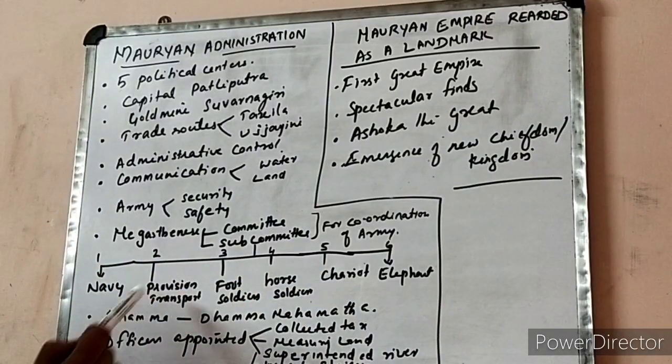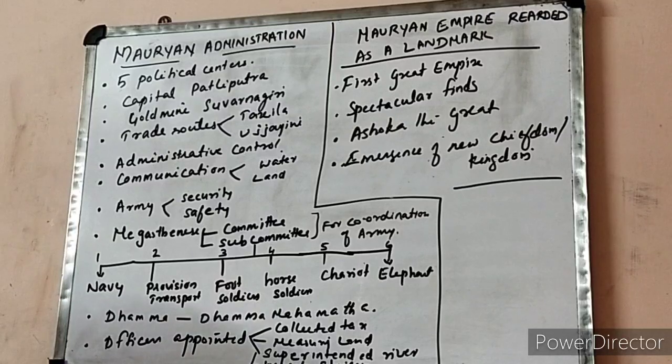Then इसके बाद बोला second responsibility, that was totally different from or varied from other subcommittees. And their second one provided the provision, food provision as well as fodder provision for the animals, food provision for soldiers. And also they recruited servants as well as artisans to look after the soldiers, right? And they provided bullock carts also for carrying the equipment, the goods, etc. from one place to another, even food items also.